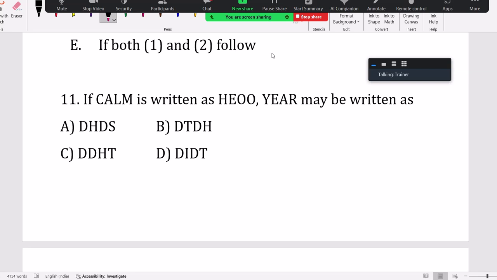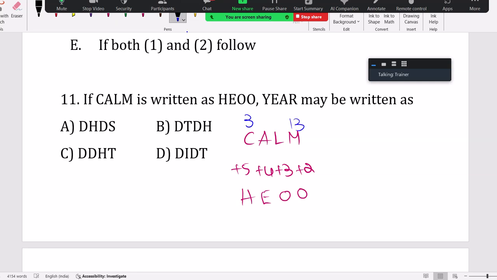Yeah, so here, CALM is given as HEOO. This is the logic, dear. Whenever it is coding and decoding, write the code below that, and you can see it's +5, +4, +3, +2. You know, M is the middle, 13. C is nothing but 3, H value 8, E value 5, O value 15, L value 12, A value 1. Now you can observe +5, +4, +3, +2.